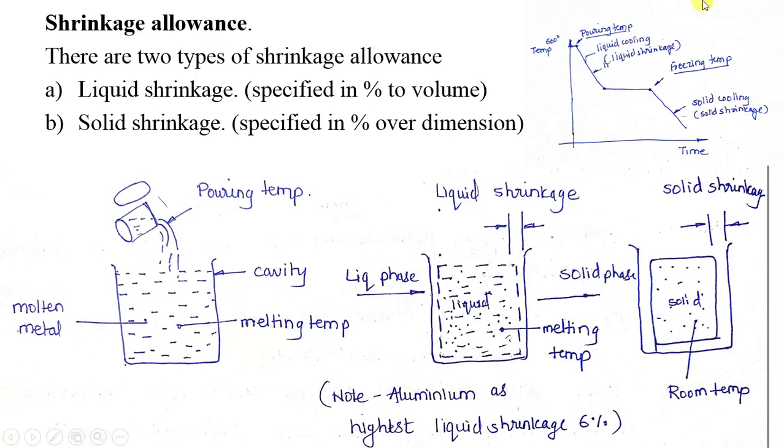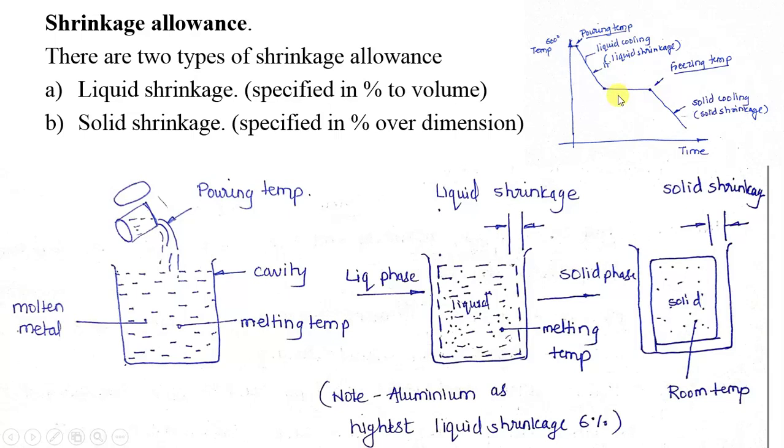At this stage, if you see the graph, from here we have poured the metal. At this point the temperature might be around 800 to 1000 degrees Celsius. After some time it will come to the freezing temperature, where two phases, liquid as well as solid, will be present.